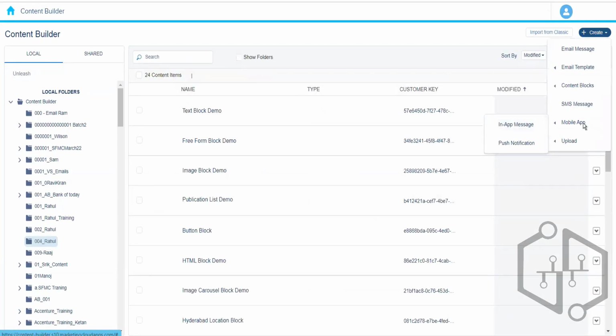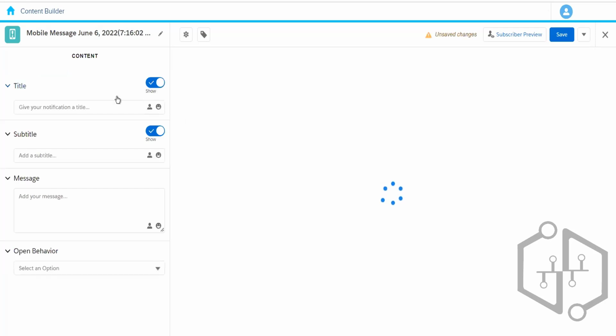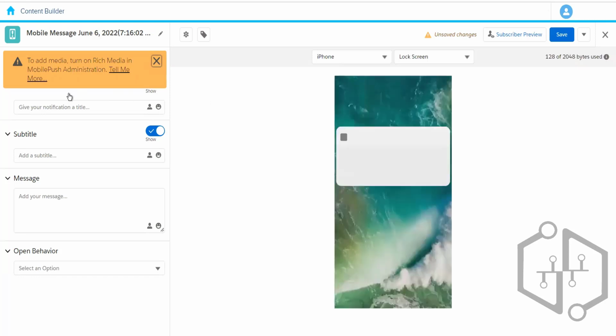So we'll go to the mobile app, and then here we'll go to the push notification. And let's see how we can create it. Okay, so whenever we see the push notification, it has some different sections here. So it has some title and then subtitle and then message. So let's say